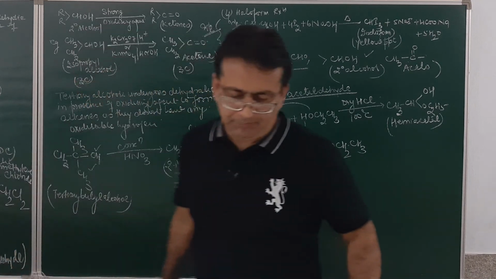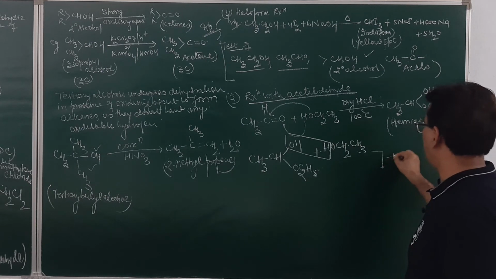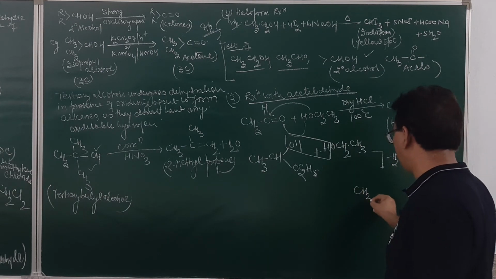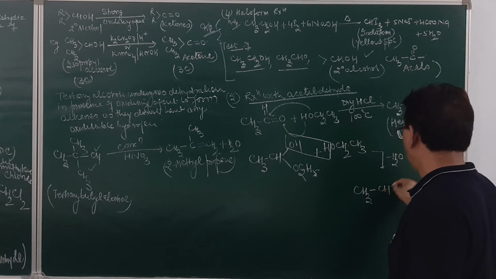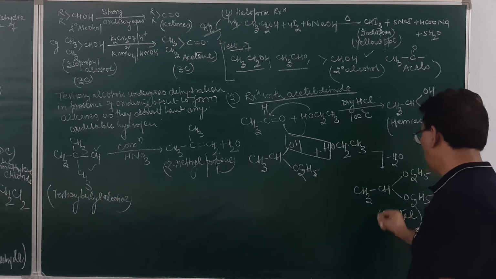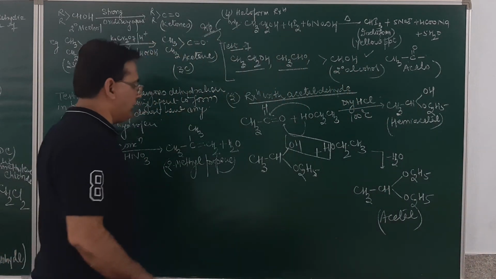The reaction will take place under the same condition, and the product obtained will be acetal. So, it will be CH3CH, OC2H5 and OC2H5. And this is called acetal. So, this is how this will take place.